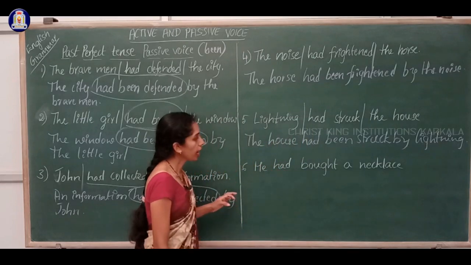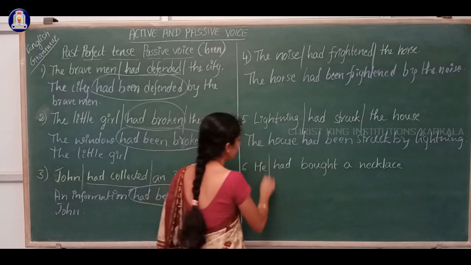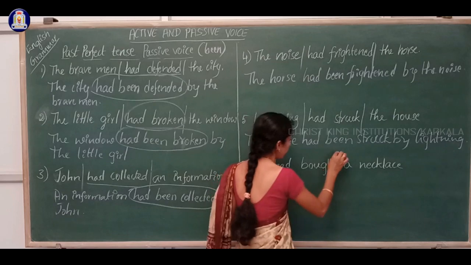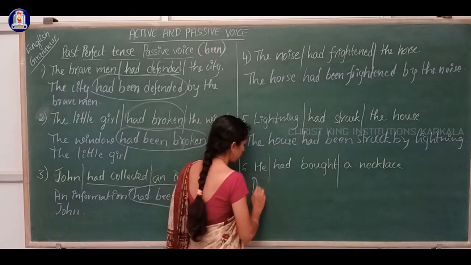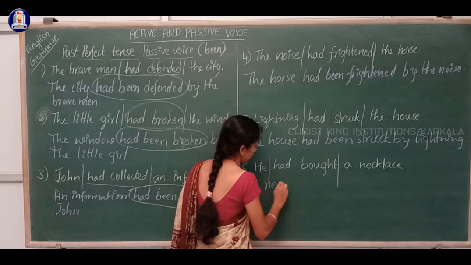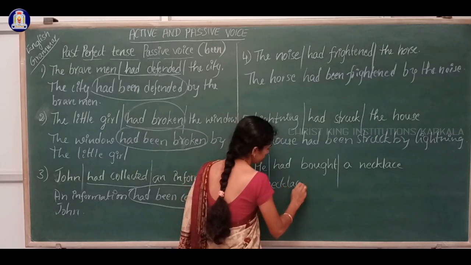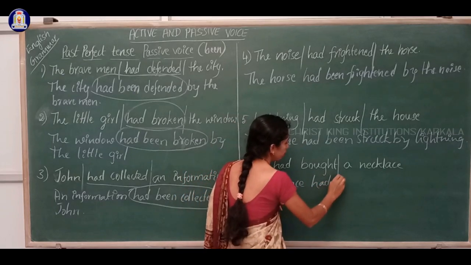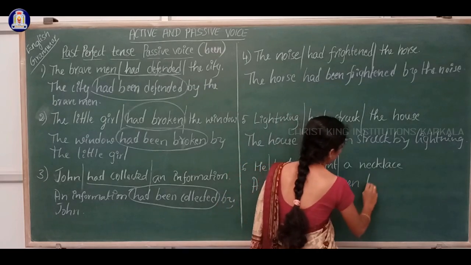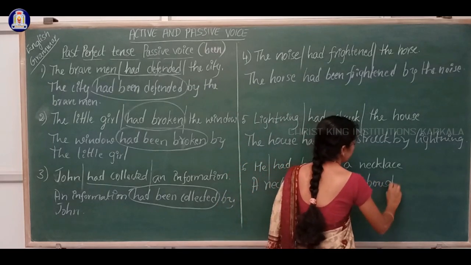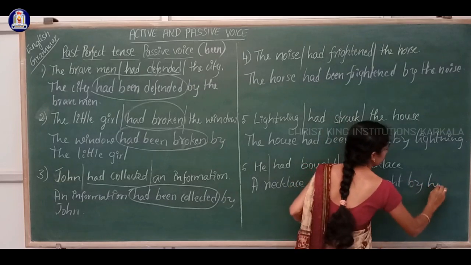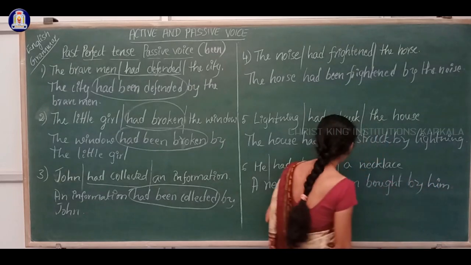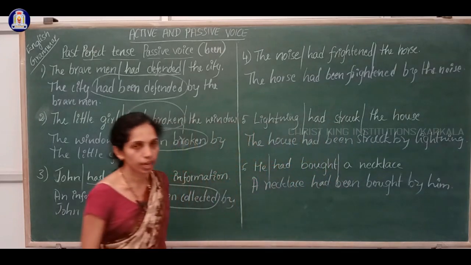Next, he had bought a necklace. He is the subject, had bought is the verb, a necklace is the object. How to write the answer? A necklace had been bought by him.